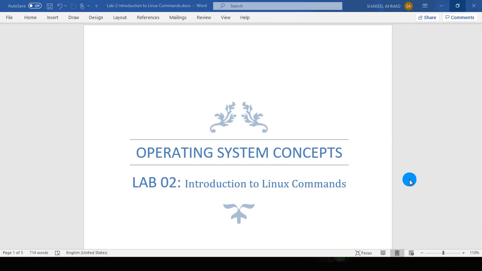Bismillahirrahmanirrahim. Operating system concept. Today we are going to talk about Linux commands.